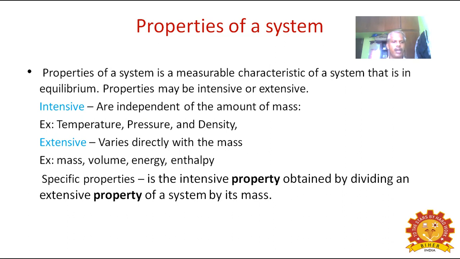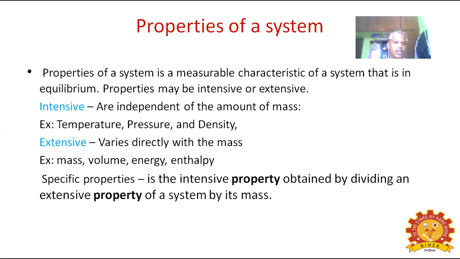Next we will see what is extensive property. Extensive property means varies directly with the mass. This is varies directly with mass, whereas intensive property is independent of mass.